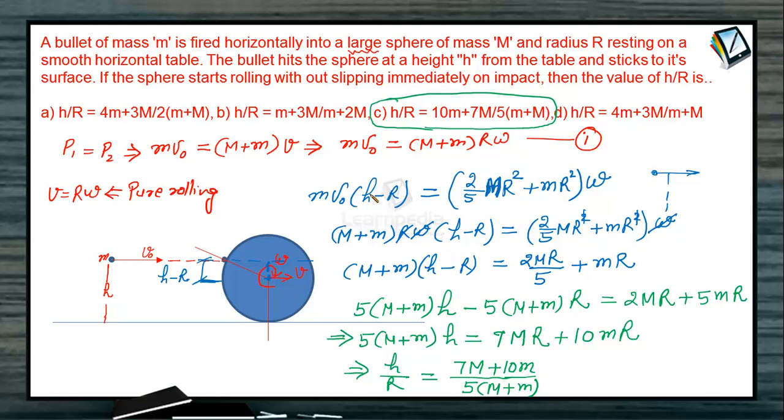So in this question you can understand what we have assumed: that being a large sphere, when the bullet hits it, the center of mass of the sphere is not shifted from its center. That is something that we have assumed, or you can say it's a kind of approximation, because we are taking the sphere to be large. Just consider what will happen if we would not have assumed that. This particular question would become much more difficult. Why don't you try that?